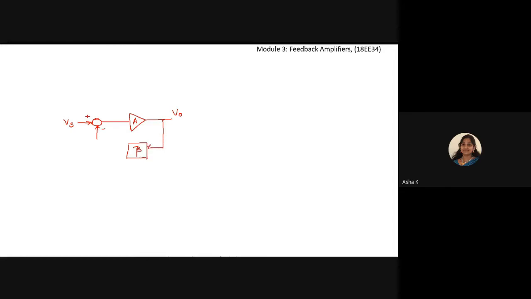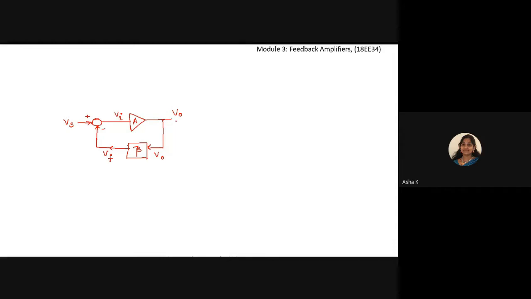The input to this is Vo, the output voltage. The output of the feedback network is Vf. The main input to this feedback amplifier is Vs. If I consider an amplifier without any feedback network, the input to such an amplifier is Vi.